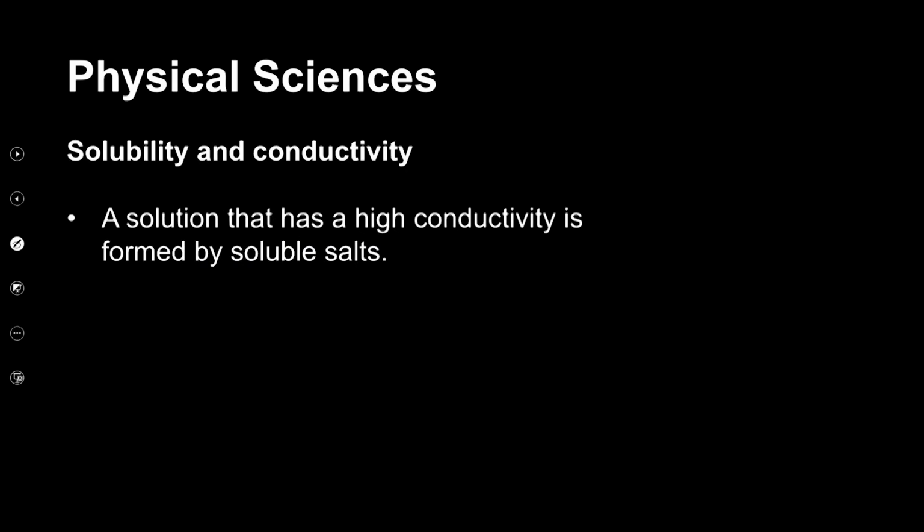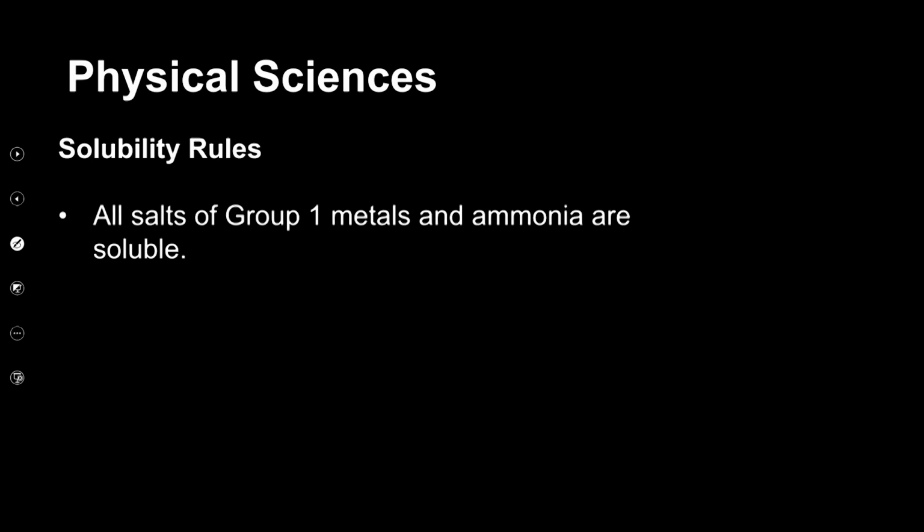And then now let's look at solubility and conductivity, right? In this case, we're talking about electrical conductivity. So a solution that has high conductivity is formed by soluble salts, and these salts are ionic substances. So there's a strong link between chemical composition, solubility, as well as conductivity of a given substance. And then also the solubility rules, which are very, very important.